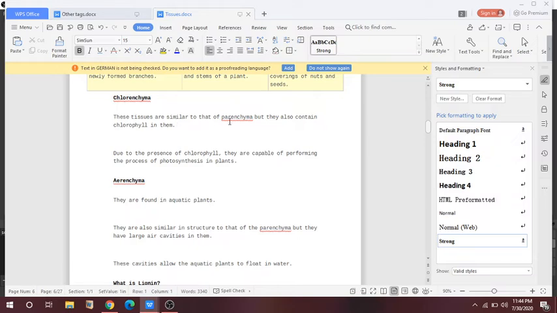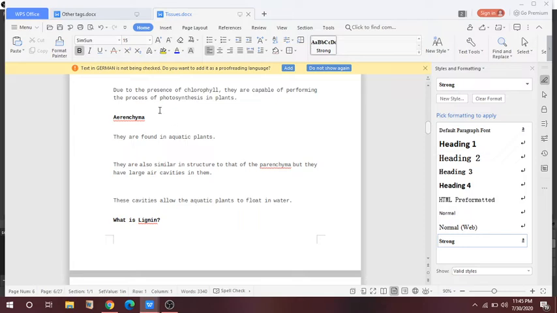These tissues are similar to the parenchyma but also contain chlorophyll in them. Very important, they contain chlorophyll. Due to the presence of chlorophyll, they are capable of performing photosynthesis. And aerenchyma is found in the aquatic plants. Last year a 1 mark में question आया था इस पर.